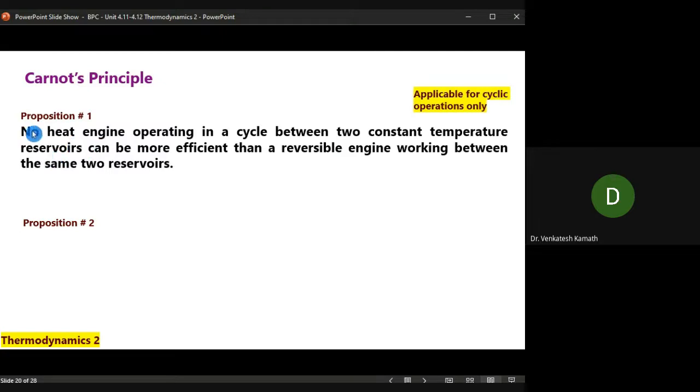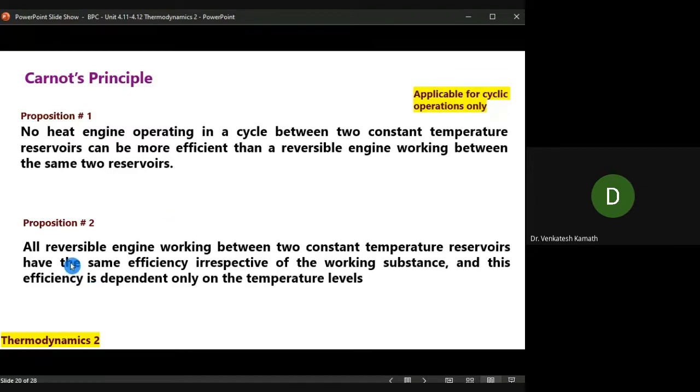Okay, let me read it again. No heat engine operating in a cycle between two constant temperature reservoirs can be more efficient than a reversible engine working between the same two reservoirs. So it is impossible to construct any heat engine which has an efficiency greater than a reversible engine. Instead of reversible engine, I can simply say Carnot engine. Carnot engine is a reversible engine. Okay, then a Carnot engine working between the same two reservoirs. It should be the same two reservoirs, not others.